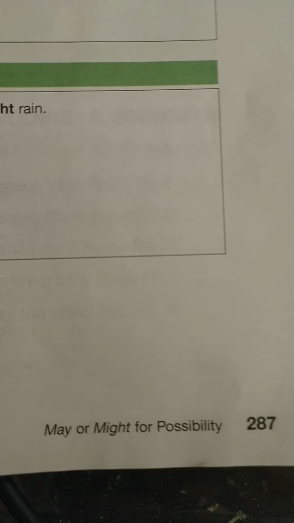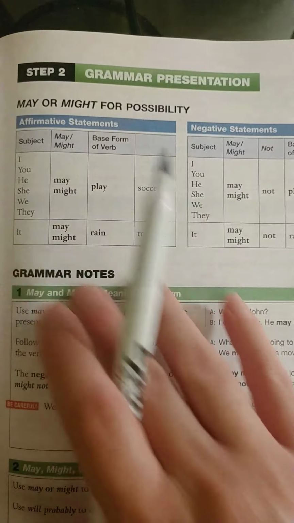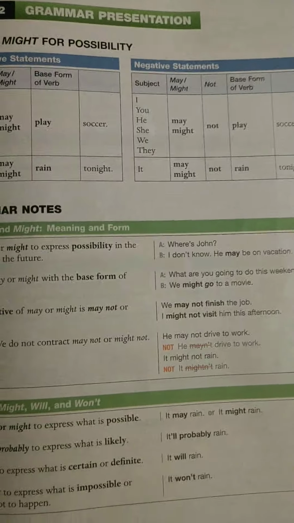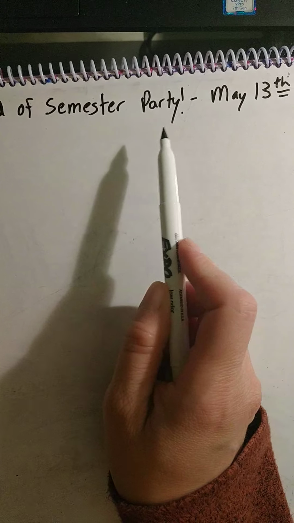So let's talk about may or might and look through the grammar here. I'm sorry, I am now on page 287, and we are going to deal with some of these here. So may and might. Let's say we are having the end of a semester party May 13th.